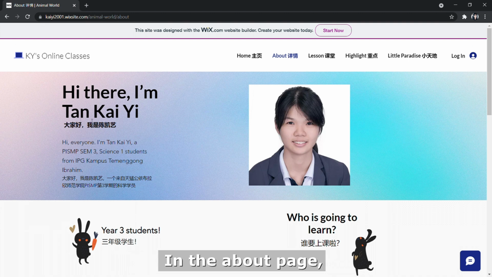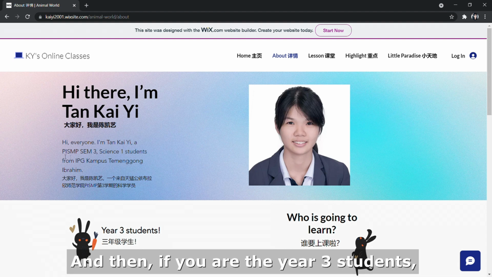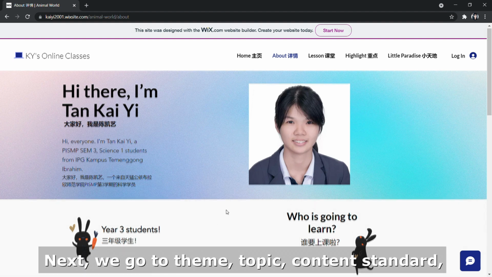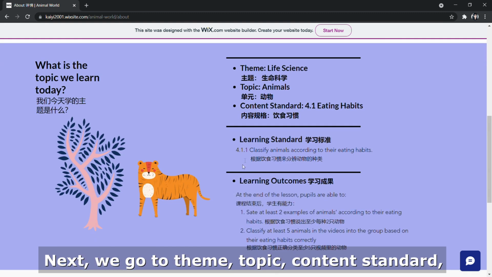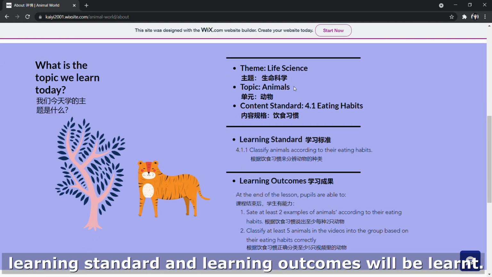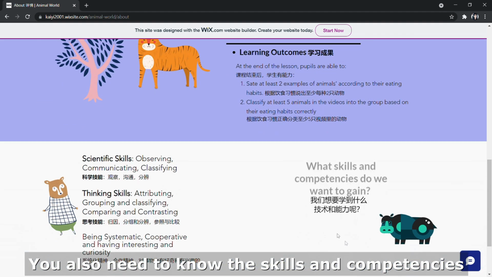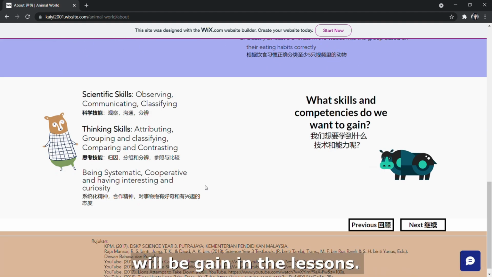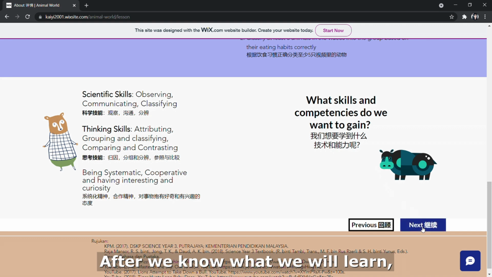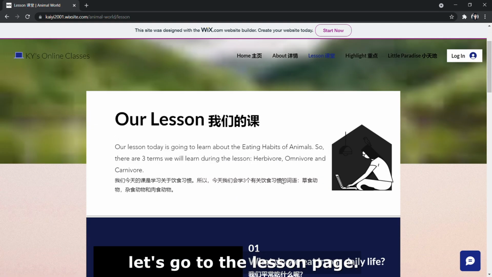In the About page, first you will know the lovely creator, Miss Tan Kai Yi. And then, if you are the Year 3 students, you are the learner today. Next, we go to Theme, Topic, Content Standard, Learning Standard and Learning Outcomes will be learned. You also need to know the skills and competencies will be gained in the lessons. After we know what we will learn, let's go to the lesson page.